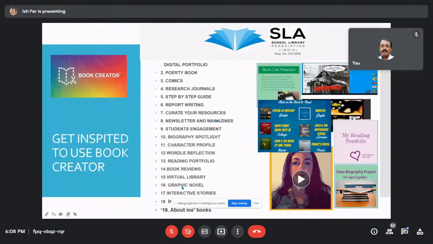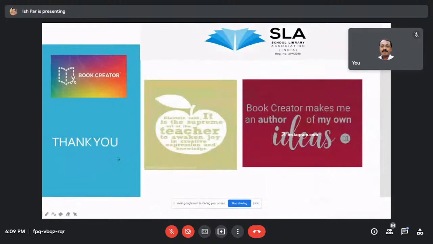There is a best way of creating graphic novels. I've been trying recently with graphic novels and they're beautiful. Now there are interactive stories and certain things, and whatever comes to you, you can do it. So you can see the pictures here. Click on the book to read. So this is a virtual library. Then other things are also there which I've used in my creation of the book. So this was the introduction about Book Creator.